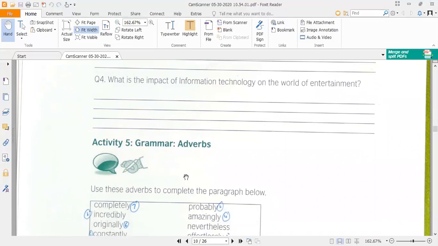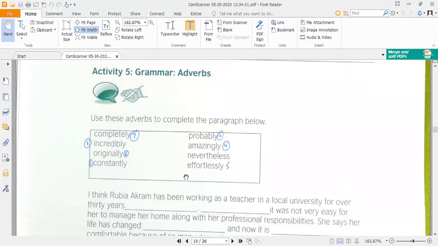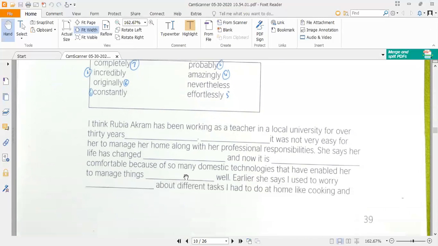In the fifth activity, that is grammar, adverbs, it is about adverbs. You are given different adverbs. Again, this exercise is solved here, and someone has given different numbers in front of these words in order to fill in the blanks that are given here.